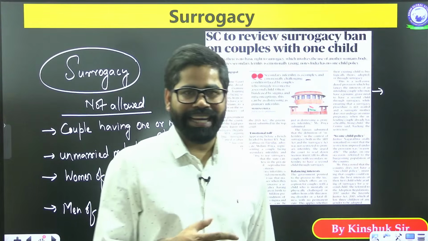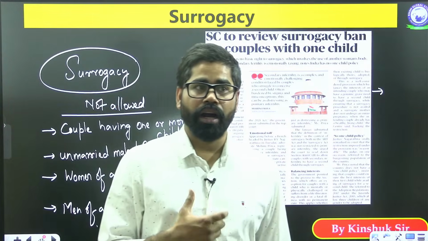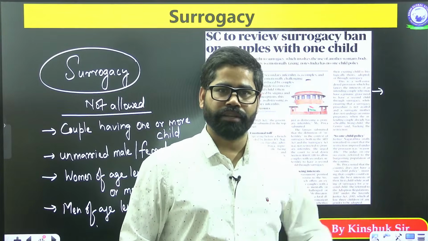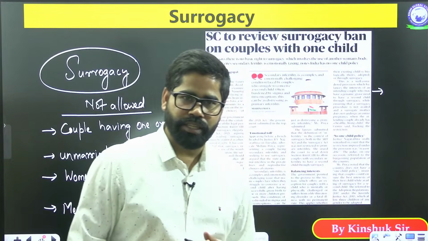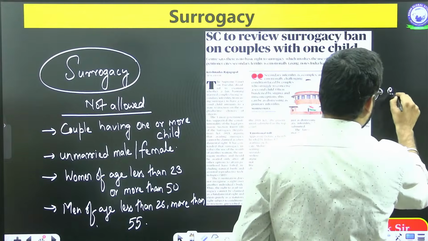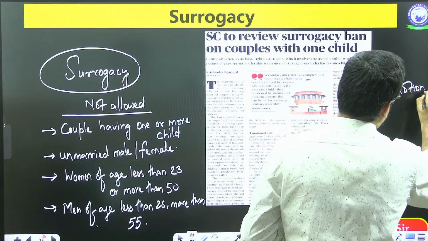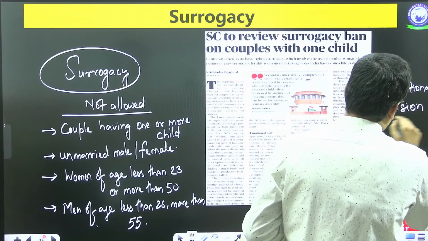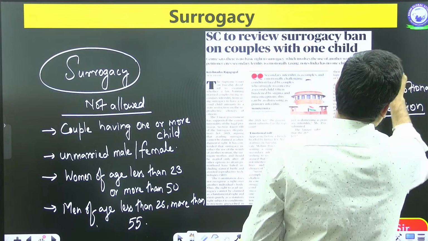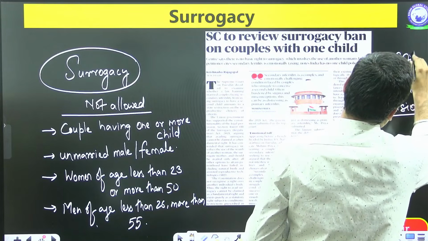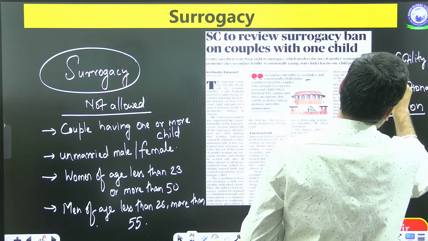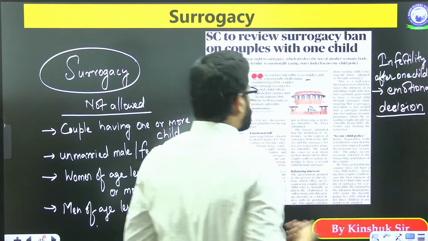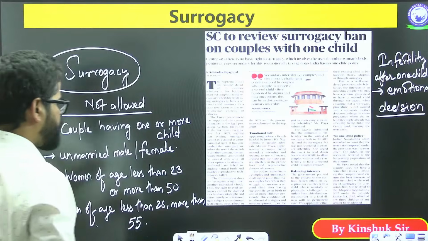The first thing is, it is again an emotional decision. A person can want to have two children, three children, four children. It can be their emotional decision. It is related to them. This infertility after one child becomes an emotional decision. So this is one part.